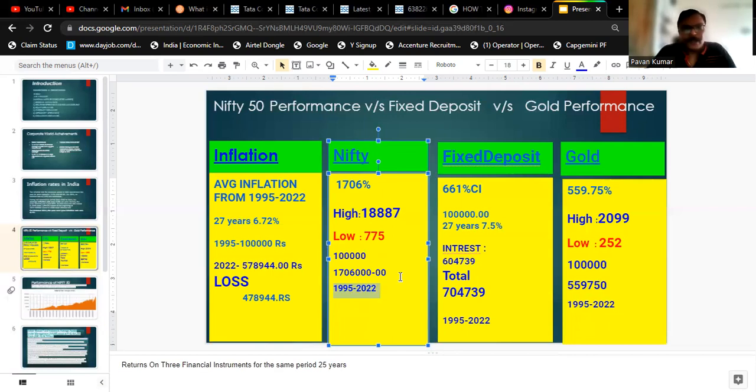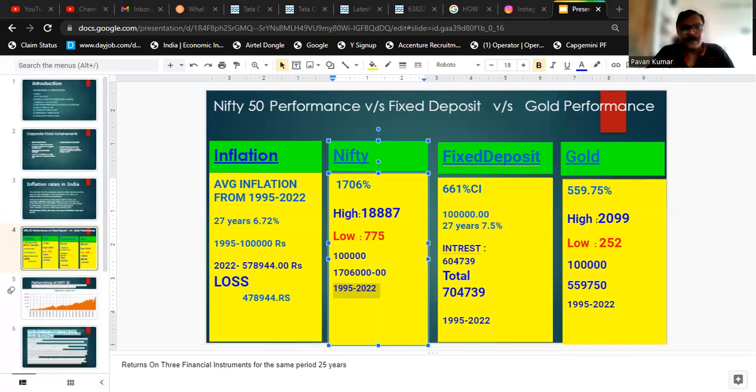Now you see the inflation. The value of that 1 lakh rupees has come down to 5 lakh 80,000. It has devalued. So if you reduce from 17 lakh 6,000, whatever inflation has eaten up, let's assume it has eaten up the capital. 17 lakh 6,000 minus 5 lakh 80,000, how much does it come to?